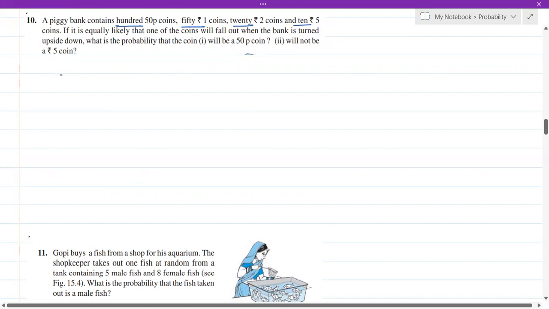If it is equally likely that one of the coins will fall out when the bank is turned upside down, what is the probability that the coin will be a 50 paise coin? Okay. So E1 is the probability of taking a 50 paise coin. Now totally how many coins are there? 180 coins are there. Out of that, what is the probability that it will be a 50 paise coin? The chances are 100 out of 180. Okay.